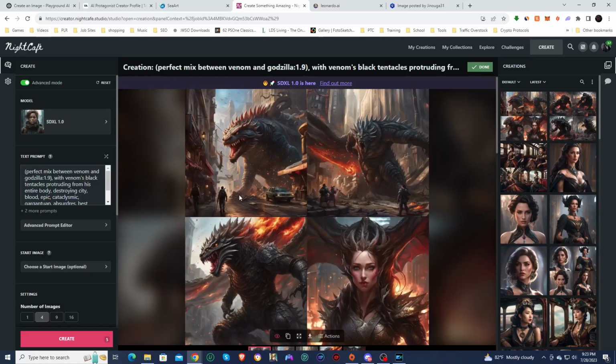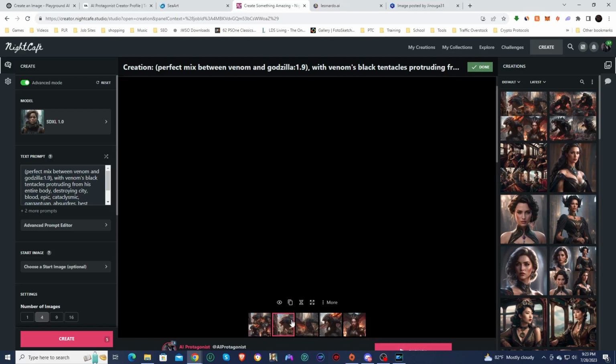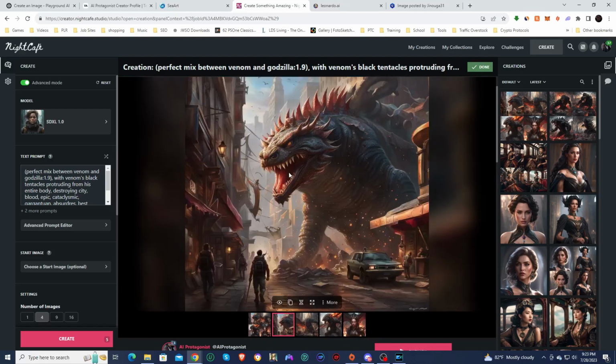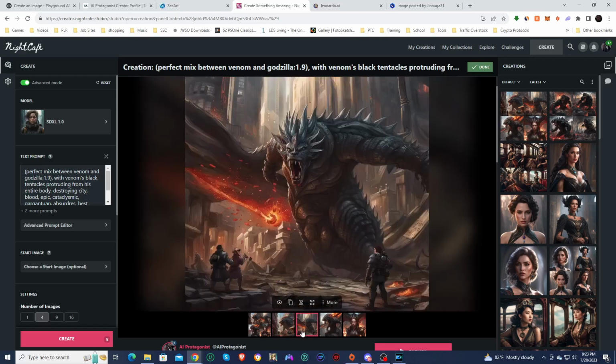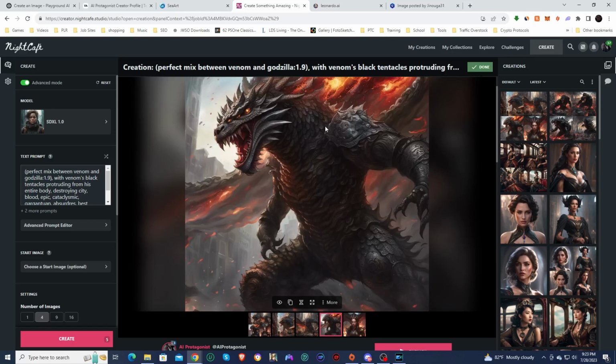Wow, and these came out crazy. Look at the difference between these. So you can see this first image, no venom at all. It's just basically a Godzilla looking creature. Same for this one as well. This one is not even a Godzilla looking creature. This is just some random creature that it created. This one similar to Godzilla, but it's got like armor and stuff.